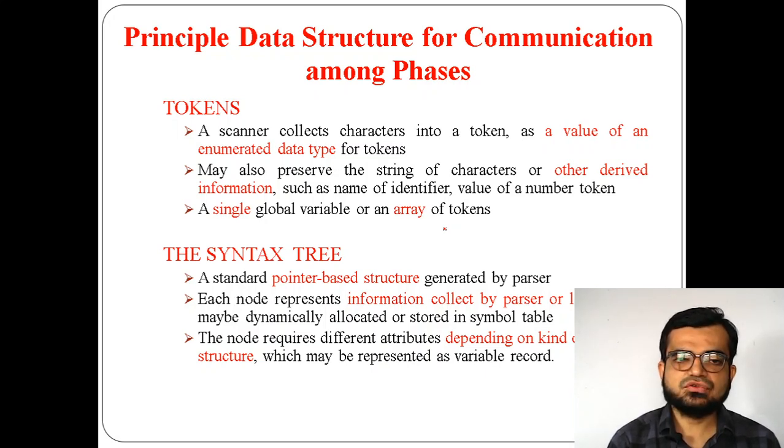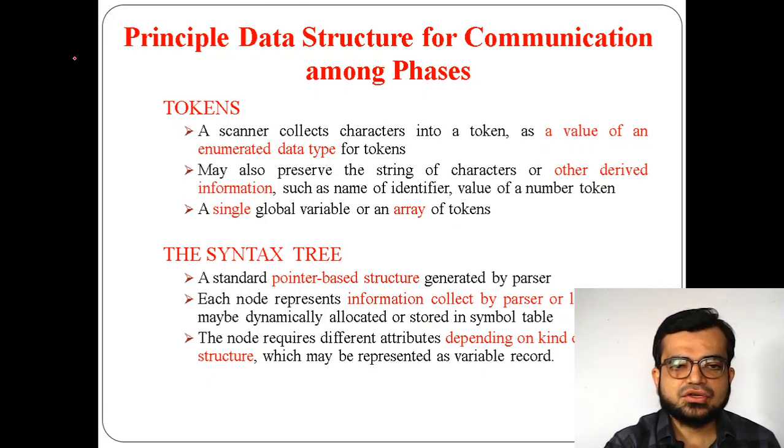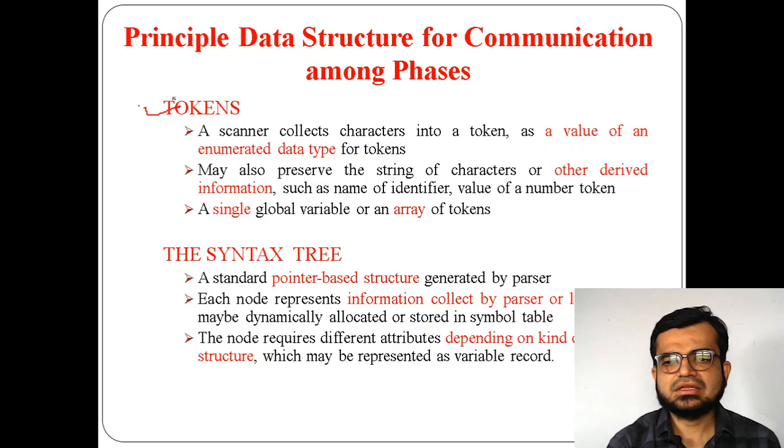So if you see these data structures, the first is tokens. As you are already aware, tokens are an output from the scanner process. The scanner collects the source lines of code and gives you a set of tokens. A set of tokens usually is a set of characters, either the names of identifiers or the values of numbers. So such kinds of things will be there.